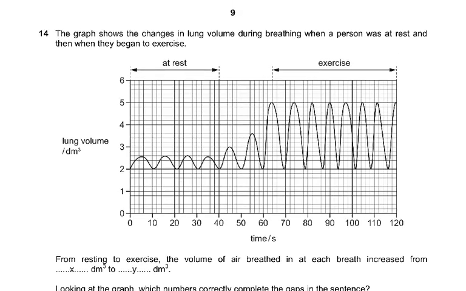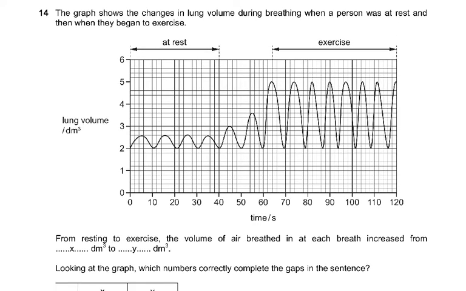Question number 14. The graph shows the changes in the lung volume during breathing when a person was at rest and then they begin to exercise. So this is at rest. You can see the volume in the lungs going up from 2 to 2.5, and then going down to 2. This is the person at rest. And then here, from 2 it is going up to 5, and then going down to 2. Because there's a certain volume of air in the lungs which cannot be expelled even if you exhale very forcefully. And that is this part.